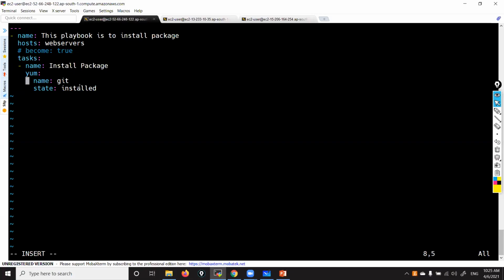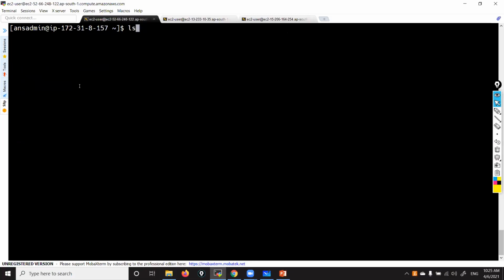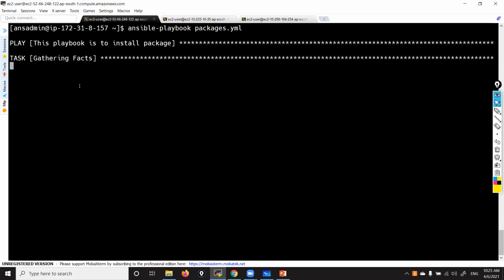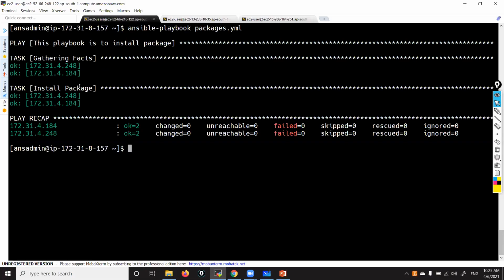Now let me install one more package called tree. Okay, let's run. So this playbook I'm executing without sudo privileges. Let me run and see whether we are able to do it or not. Let's verify. Ansible playbook just package.yml. Enter. Okay, what is this?